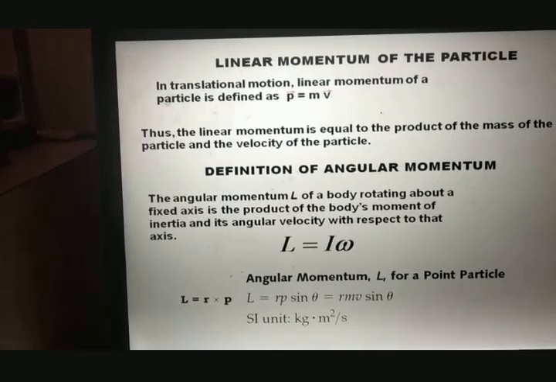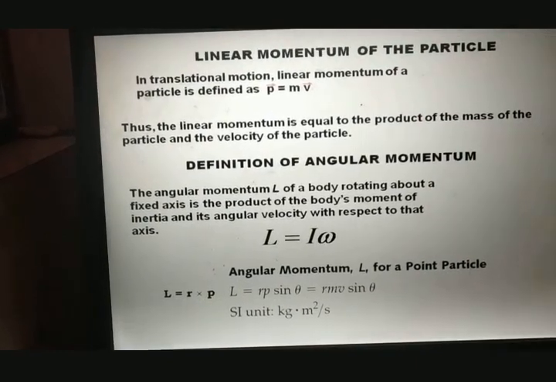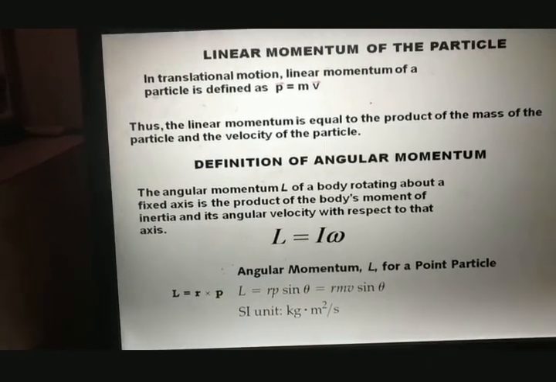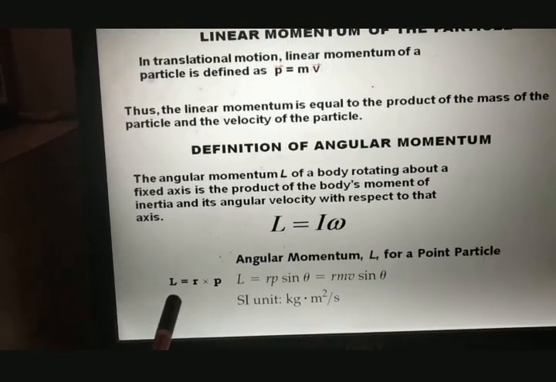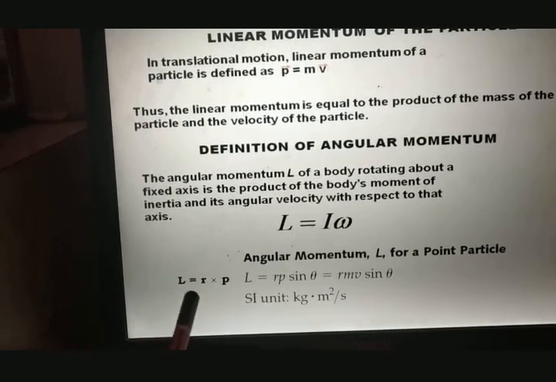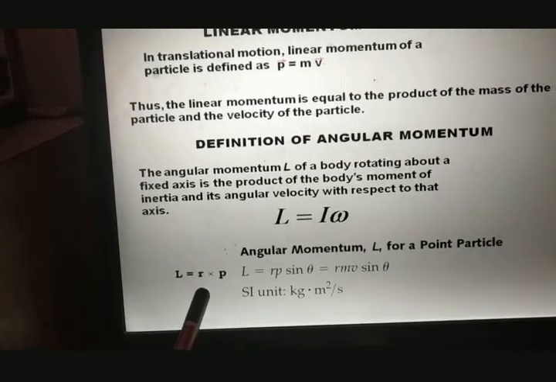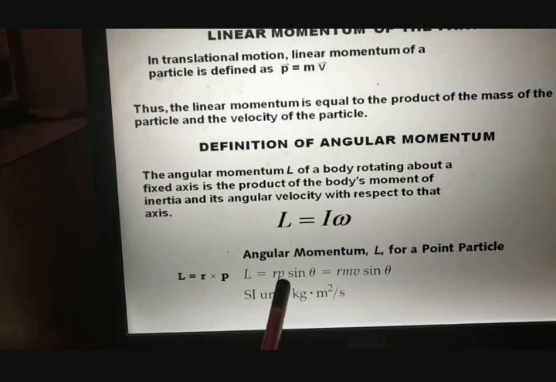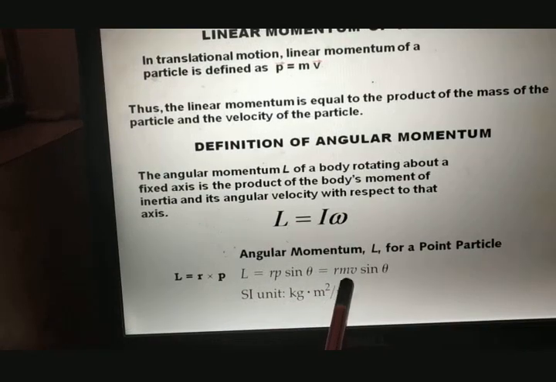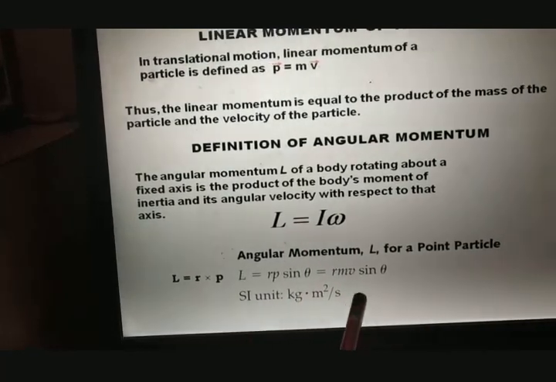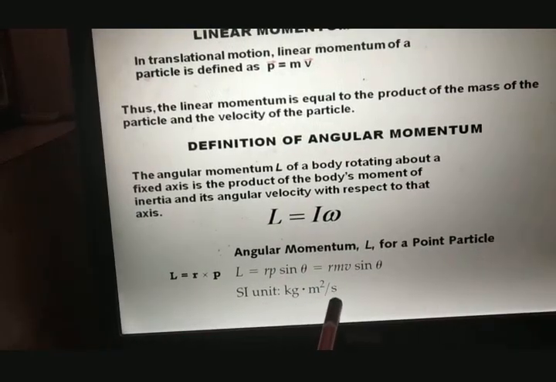Now for point particles, we can also define L = r × p. It is a vector quantity, defined as the vector product L = r × p. By the definition of the vector product, you write it as r p sin θ. Further, instead of p put m v, so it is m v r sin θ, and the unit is kg m² per second.